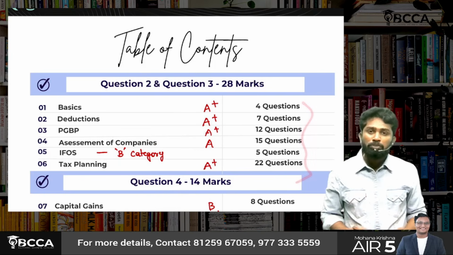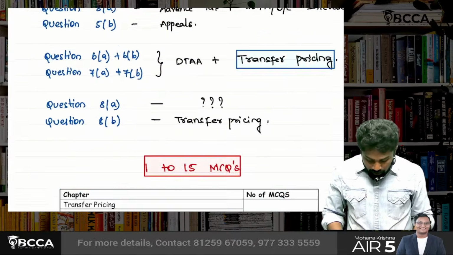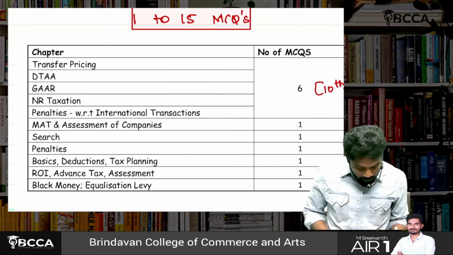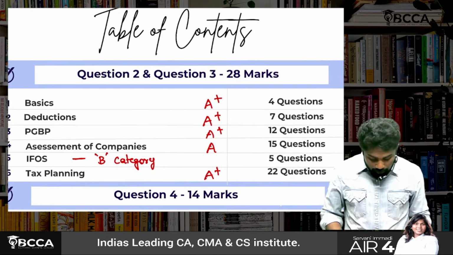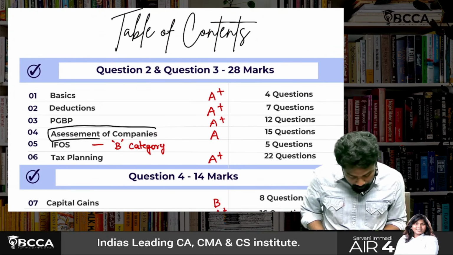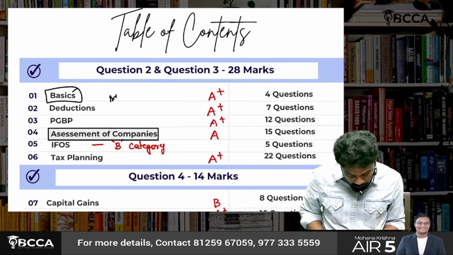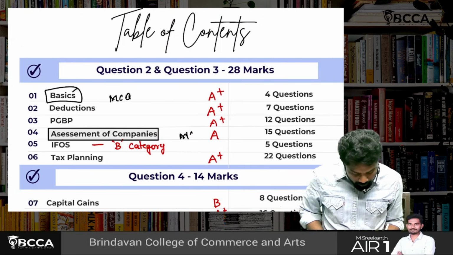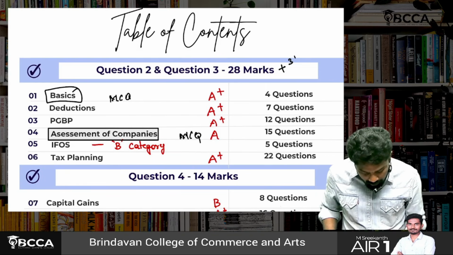All the other chapters are very much important, including MCQs. Category by category we will go. From this first category, there will always be one MCQ from the assessment of companies chapter and one MCQ from the basics chapter. So here one MCQ, here one MCQ, and another MCQ can be from any of these chapters. So plus here 3 MCQs.